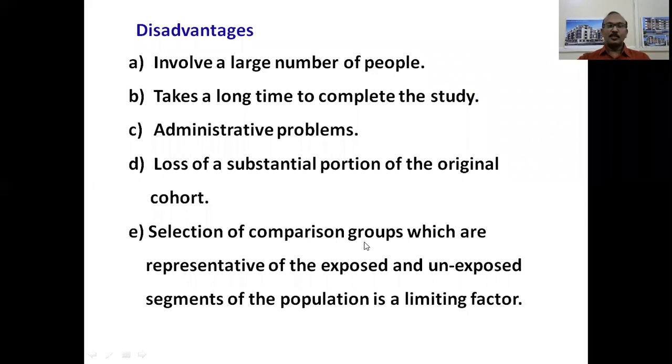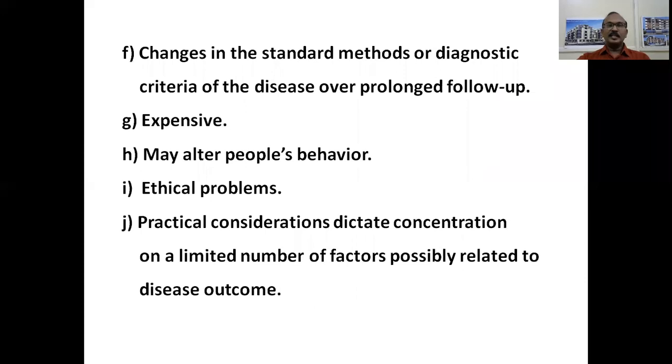Selection of comparison groups which are representative of the exposed and unexposed segments of the population is also a very limiting factor. Changes in the standard methods or diagnostic criteria of the disease over long follow-up. There may be changes because it is 5, 10, or 20 years down the lane. At the end of the follow-up, the diagnostic criteria of the disease, what we have earlier established at the beginning of the study, may be different with the passage of time, with more advanced tests and more advanced procedures.